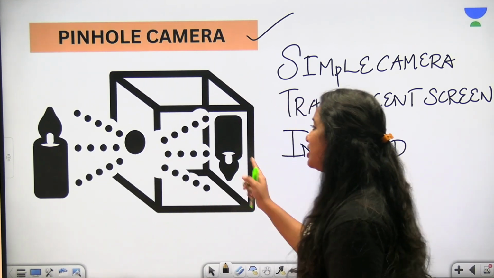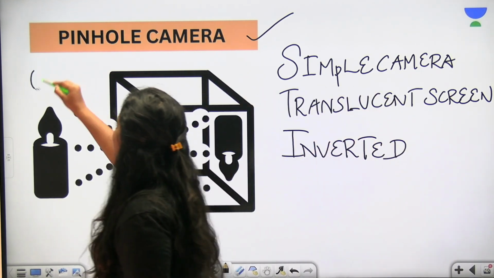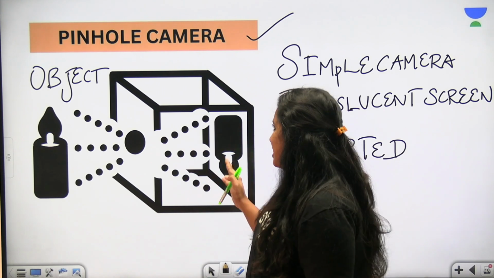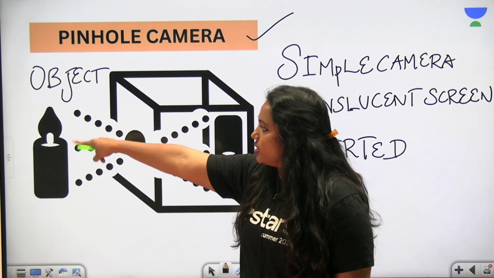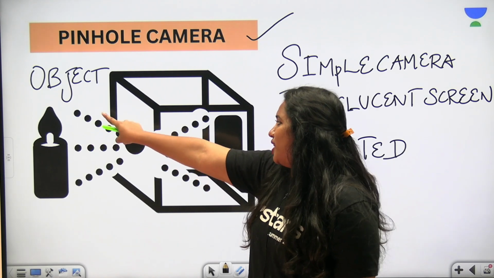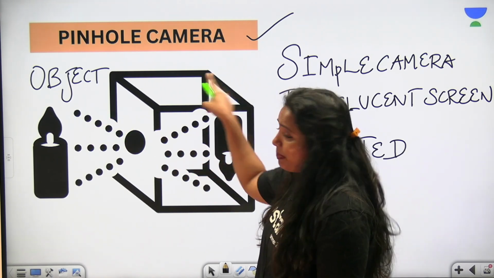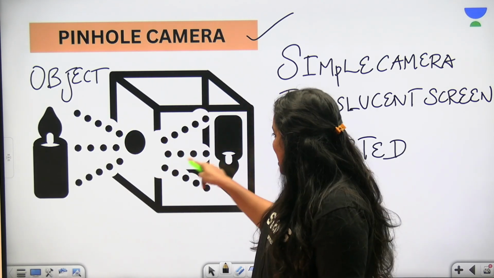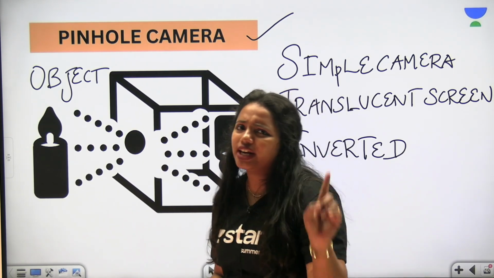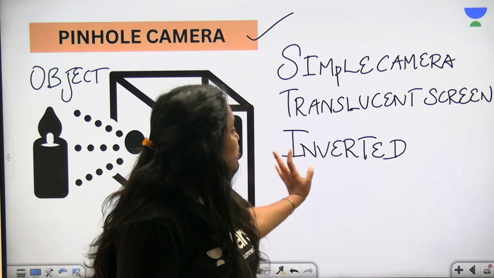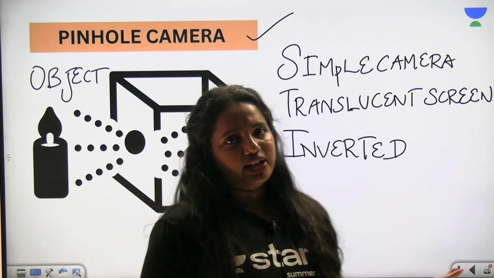In a pinhole camera, you can see that this is the object. Here is the pinhole camera setup. There is an object, and from the object, light enters the pinhole camera and creates an inverted image on the screen. And what kind of screen is it? It's nothing but the translucent screen. So you have to be very clear about it.